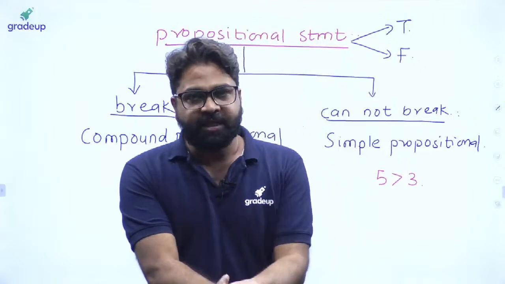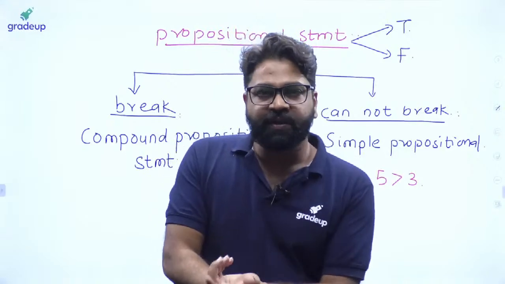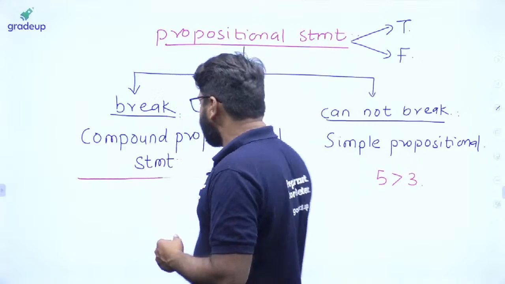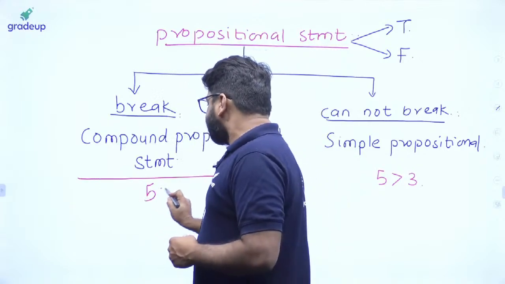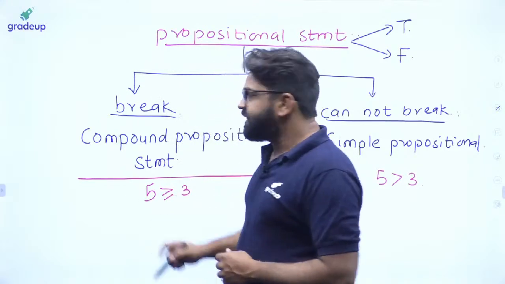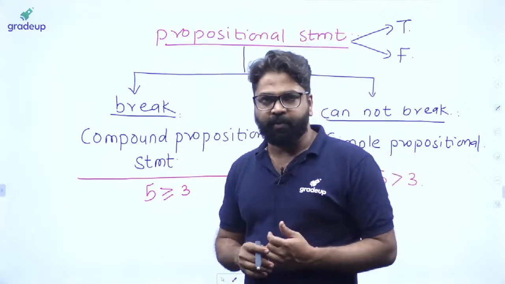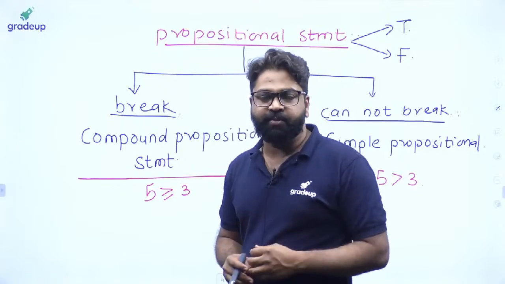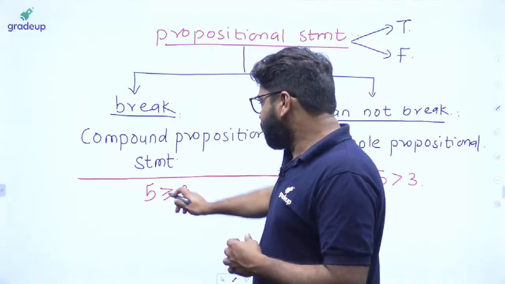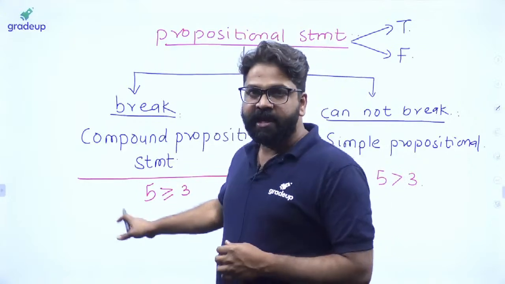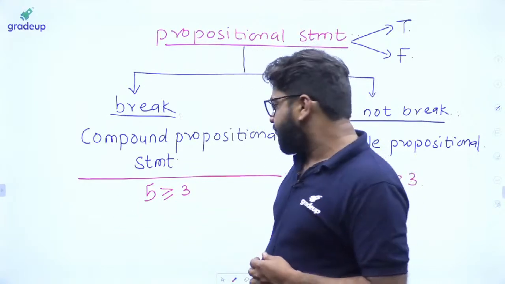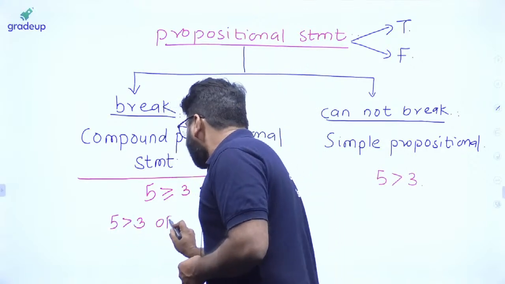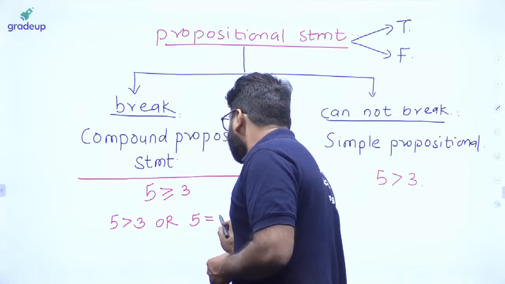But when you can break it, that is called a compound propositional statement. So you will be writing 5 is greater than or equal to 3. See, this is called a compound propositional statement. A compound propositional statement is a type of statement where you can break it. So if I write 5 is greater than or equal to 3, then what I can write is basically 5 is greater than 3, or 5 is equal to 3.